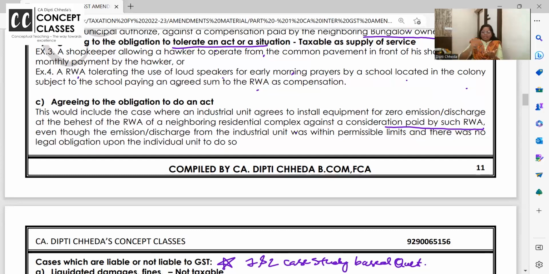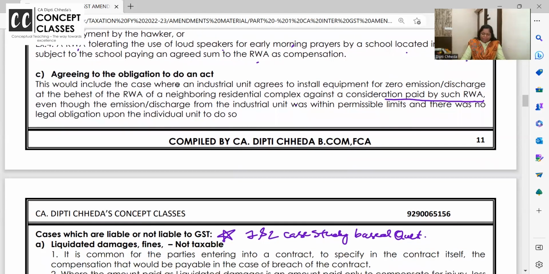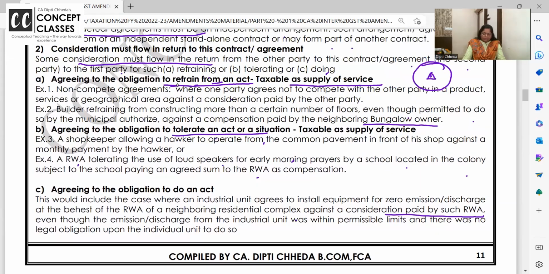And they agreed. Is there a contract? Yes. What is the contract saying? We, the Resident Welfare Association, the residents, will give you money or the consideration, and you put up the air pollution equipment in your factory so that the air is not getting polluted, so that we can stay over here. So this kind of money flowing, is it liable? Is it taxable as supply? Answer is yes.